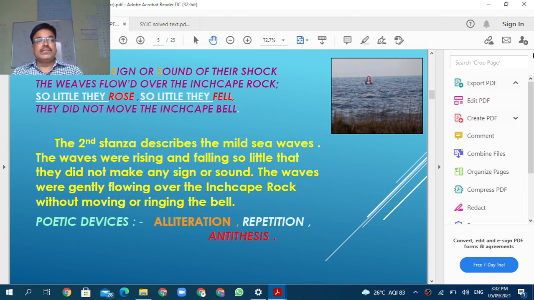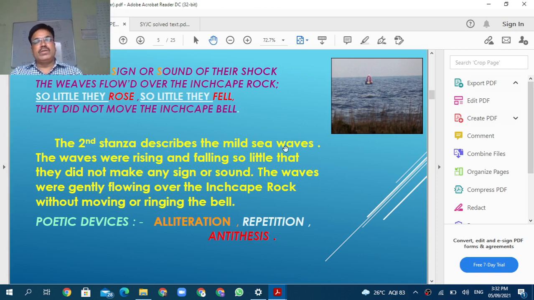म्हणून काय म्हटलं इथे? The second stanza describes the mild sea waves. The waves were rising and falling so little that they did not make any sign or sound. Okay, the waves were gently flowing over the Inchcape rock without moving or ringing the bell, without moving.